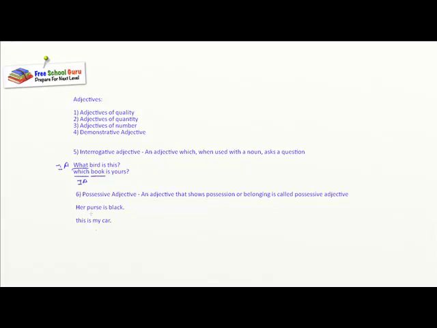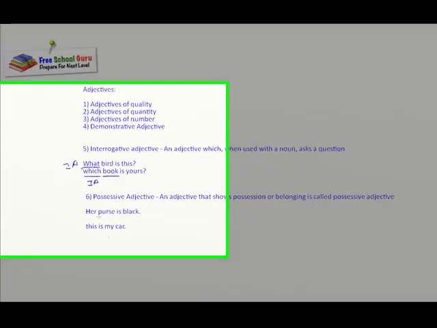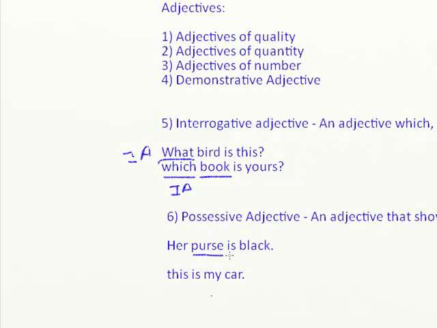Her purse is black. Purse is a noun, black is an adjective, but it's a quality adjective. Now you remember, when you have to identify a possessive adjective, what do you have to ask? Whose purse is black? Her. So her becomes your possessive adjective. Good. Let's look at the next one.